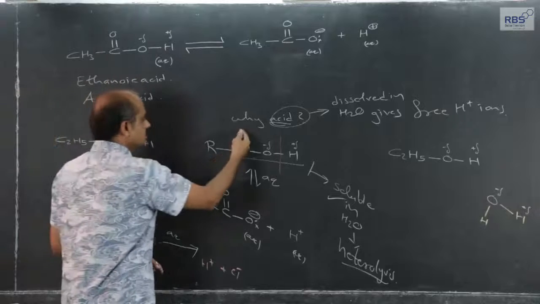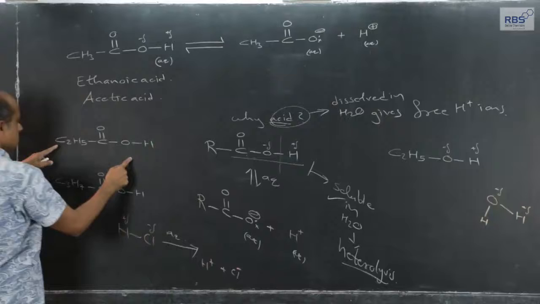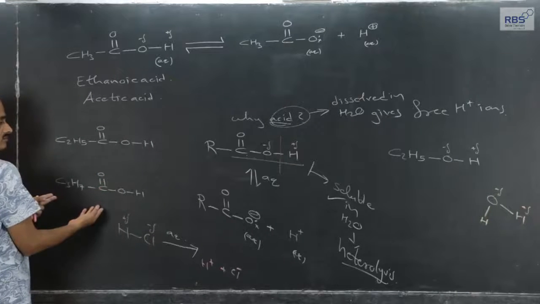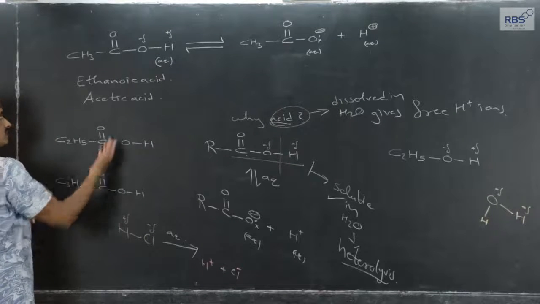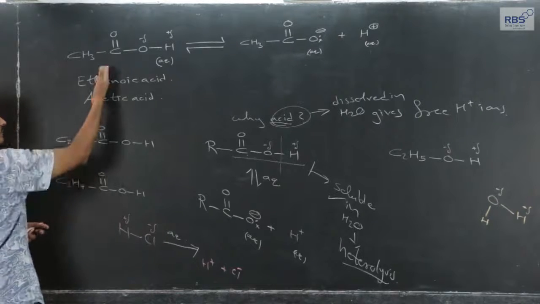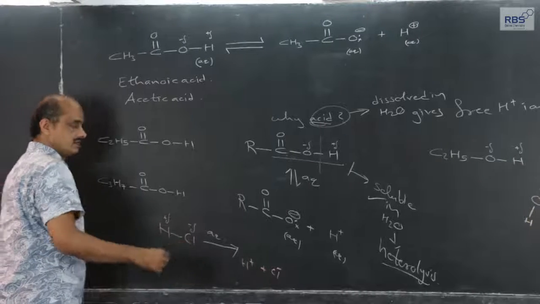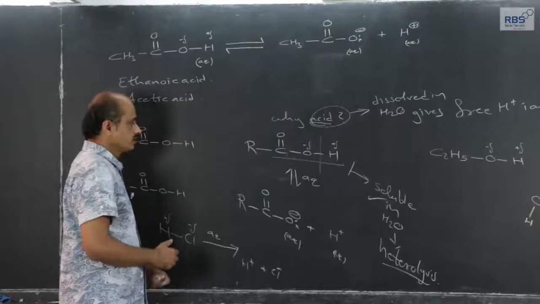But in the case of substances containing carboxylic acid, acetic acid, propionic acid, butyric acid, ethanoic acid, propanoic acid, butanoic acid, acids of 2, 3, 4 carbon atoms, it can be some other acid also.